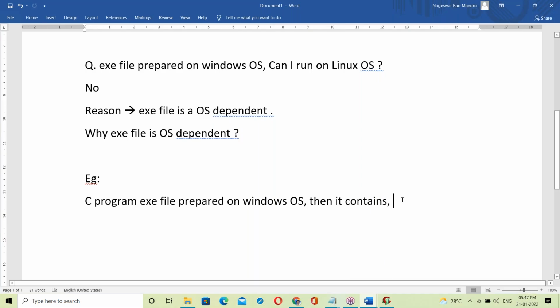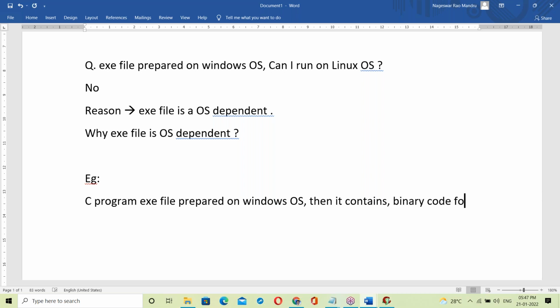Then it contains the binary code for the C program. Next, the binary code for the C library. Next, the binary code for the OS library.